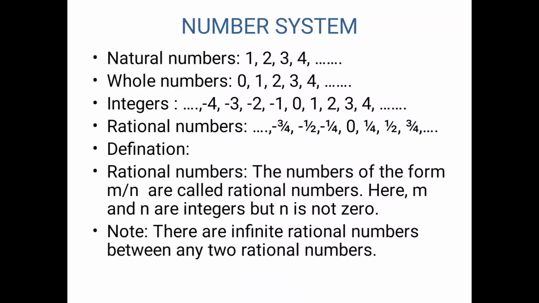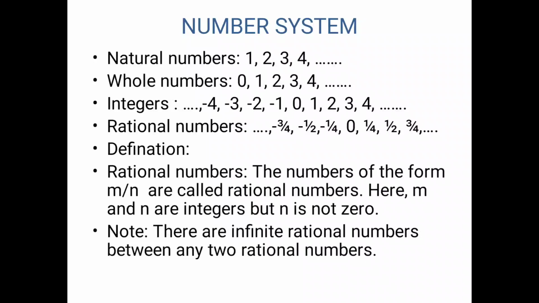So the answer is infinite. Similarly, it is possible they can ask you how many rational numbers lie between two integers. Now two integers are nothing but rational numbers. It means the answer will remain the same, that is, infinite. I hope it is clear to you all.